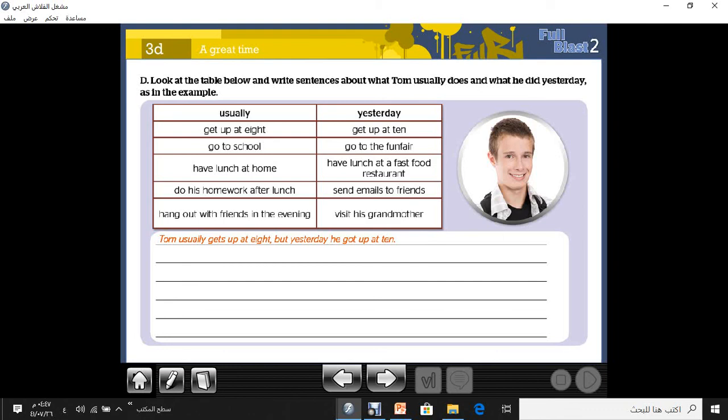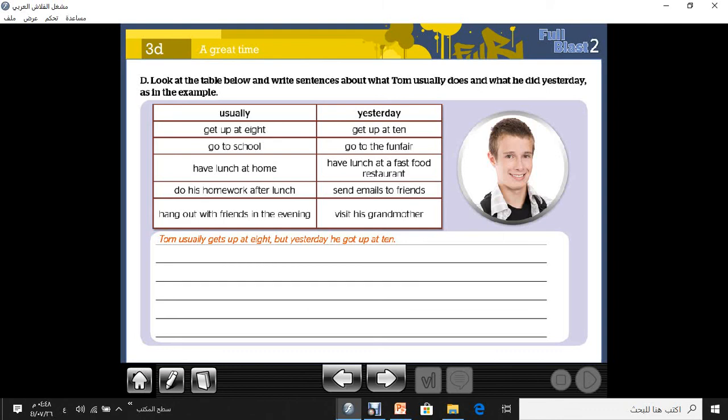Here you have a table. Start with usually, yesterday. Usually, here the sentence will be in the present simple. Yesterday, the sentence will be in the past simple. Get up at 8. Get up at 10. How can we form 2 sentences? Yes, very good. The first one is done for you. Tom usually gets up at 8, but yesterday he got up at 10. This is the first sentence.